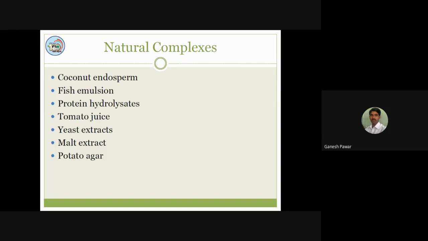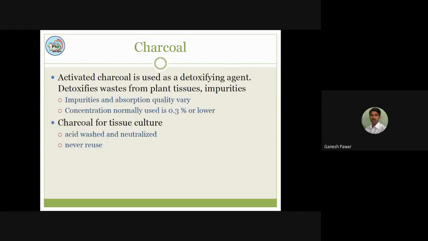Also, we can add different types of natural complexes in our tissue culture media. That is the coconut endosperm, fish emulsion, protein hydrolysates, as well as tomato juice, yeast extract, malt extract, potato agar, etc. These are the complexes which are always taken from natural sources.